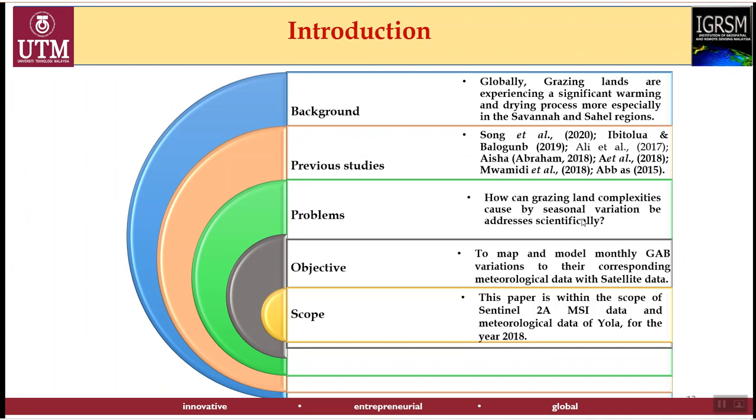And now the question is, how can these complexities that were caused by seasonal variations in terms of rainfall and temperature be addressed scientifically? Now the objective of this paper is to map and model monthly grass above ground variations to their corresponding meteorological data with satellite data. And the paper is within the scope of using Sentinel-2, a multispectral image data, as well as meteorological data of Yola, that is in Nigeria, for the year 2018.